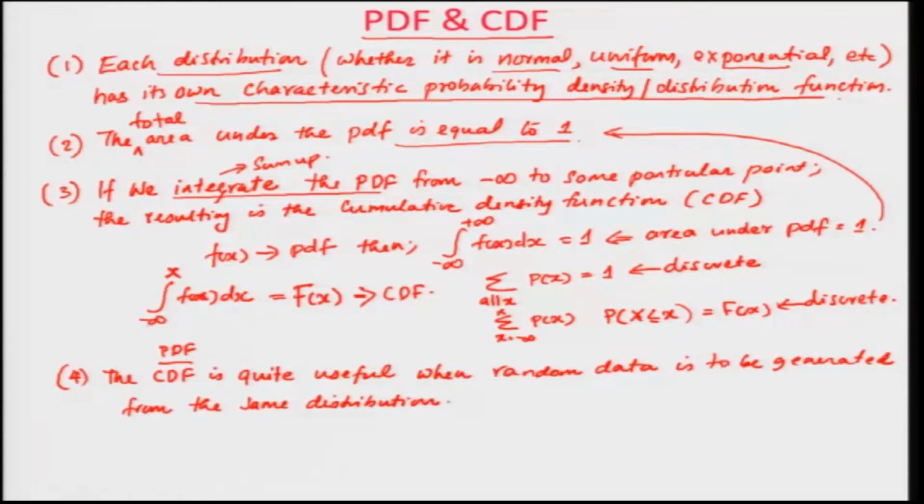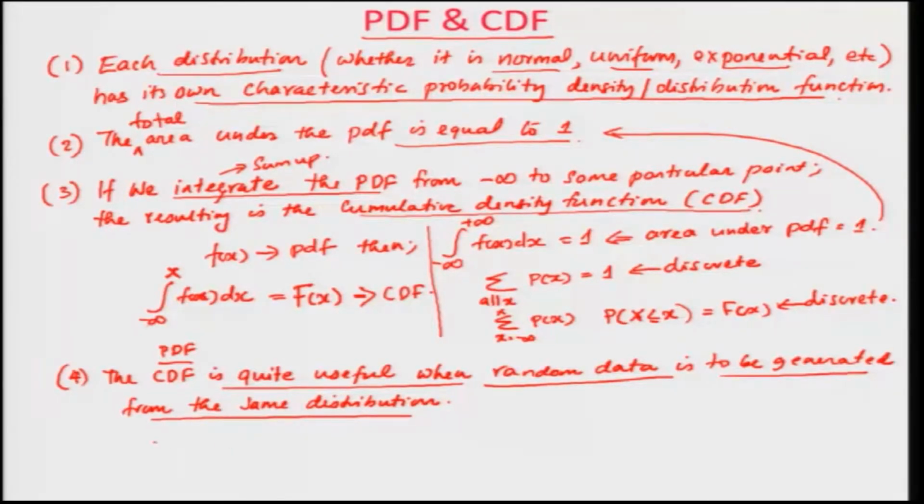As I said earlier, the PDF has its own characteristics, showing how the probability of the random variable varies, and if you integrate the PDF from minus infinity to some particular point, you get the cumulative density function. This is the continuous case and this is the discrete case. They are very important when random data needs to be generated from the same distribution.